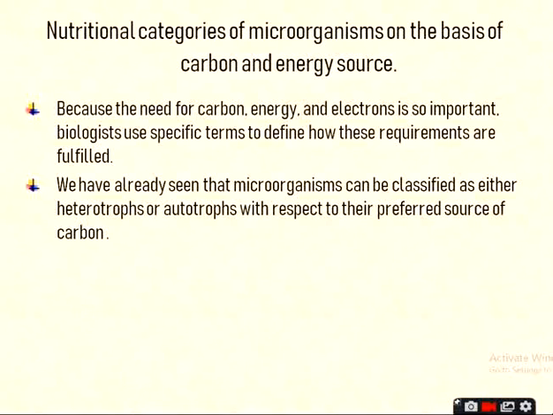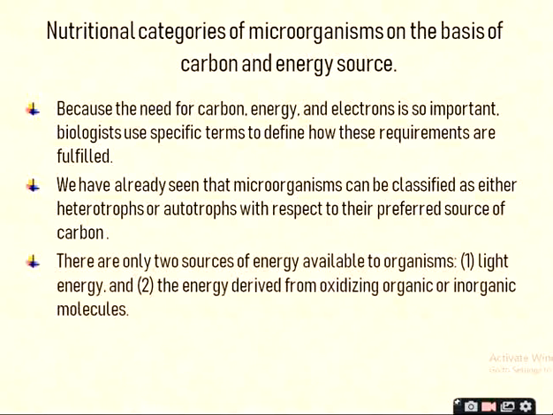Means based upon what type of source of carbon is utilized, either it is CO2 or it is an organic compound. Based upon that, these two classes are there, the autotrophs and heterotrophs. Autotrophs generally use CO2 as a sole source of carbon, and heterotrophs utilize organic compounds. They carry out oxidation reduction reactions and then utilize that carbon. That type of microorganism is called heterotrophs. Okay,